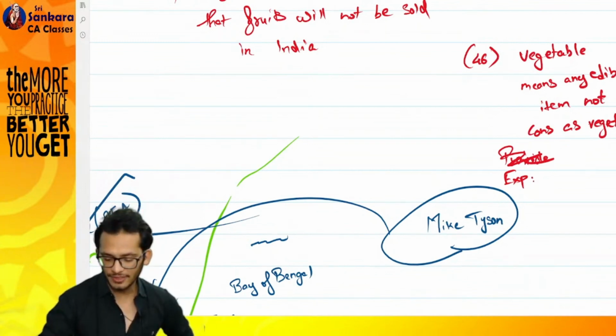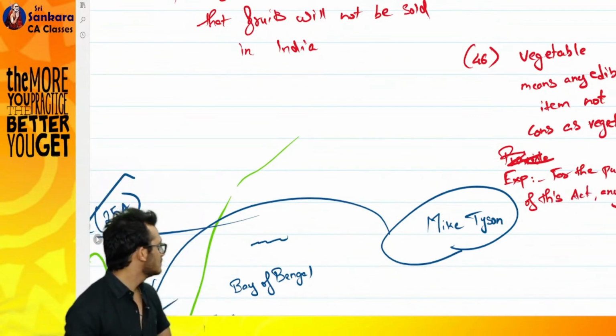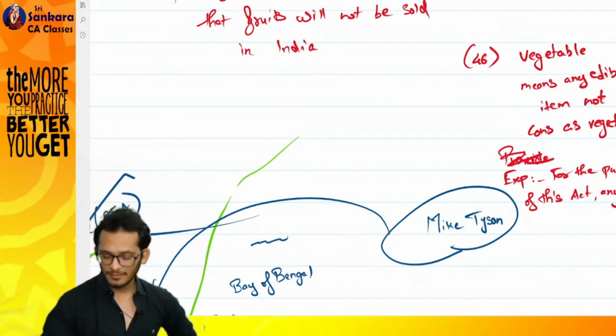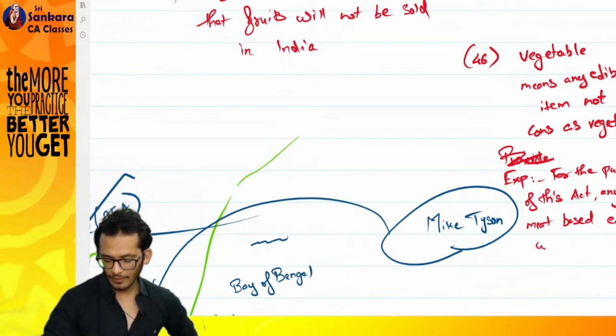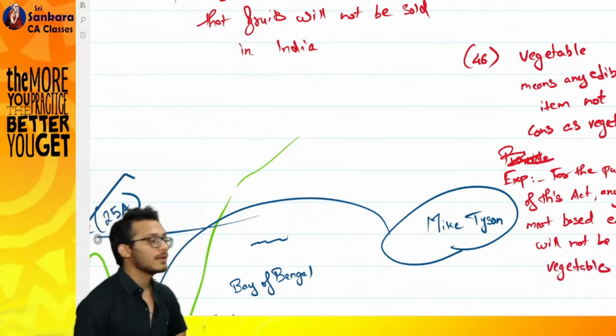So I will say, explanation: for the purpose of this act, any what? Very good. Any meat-based edibles will not be considered as vegetable. Yes or no?